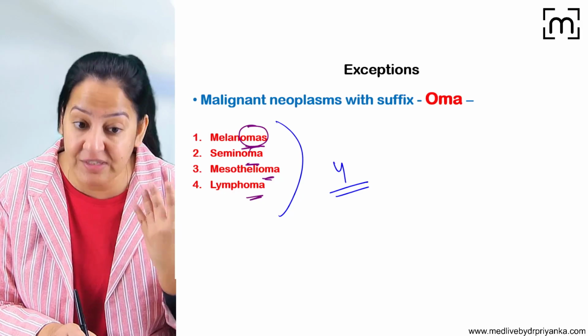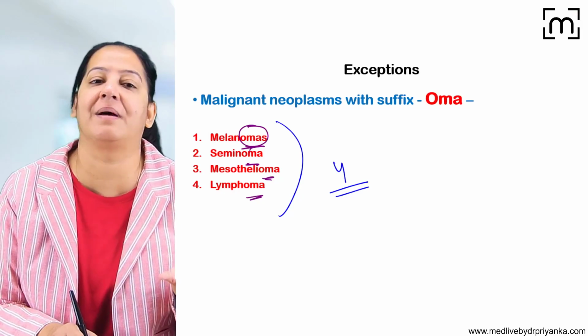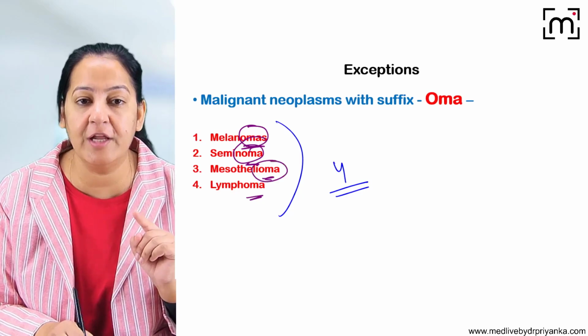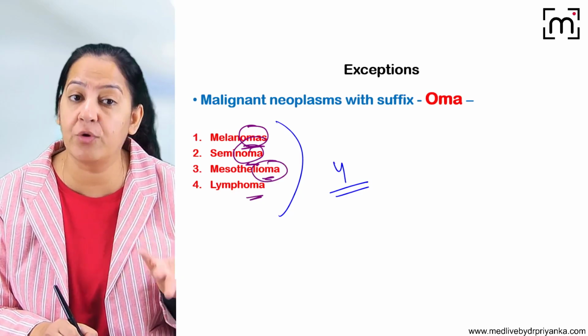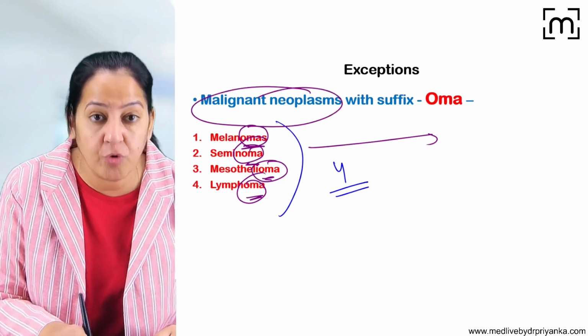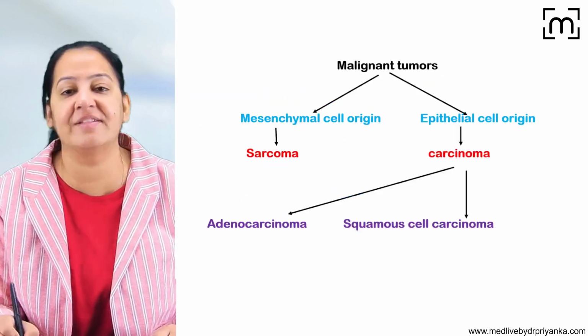It's a malignant tumor of the skin. Although the suffix is oma, it's malignant. Seminoma, it's a malignant tumor of the testes. Mesothelioma, it is the malignant tumor of the pleura of the lung. And lymphoma is the malignant tumor of the lymph nodes. So these 4 are malignant tumors or neoplasms, but they have the suffix oma.